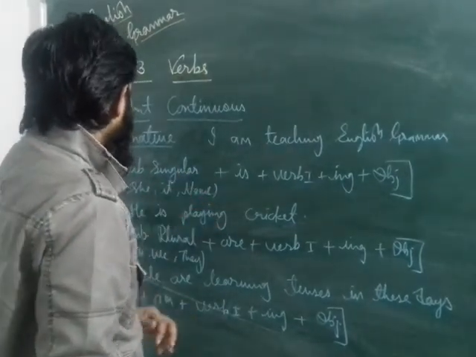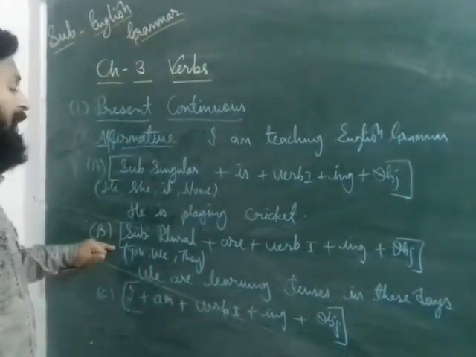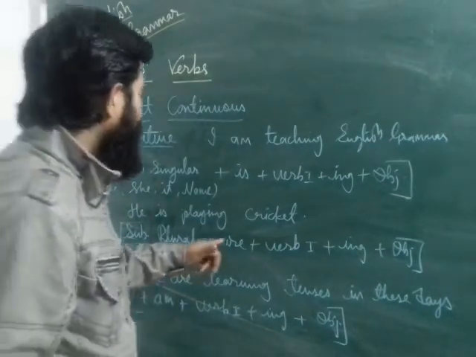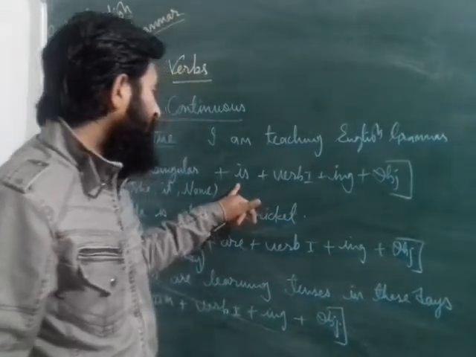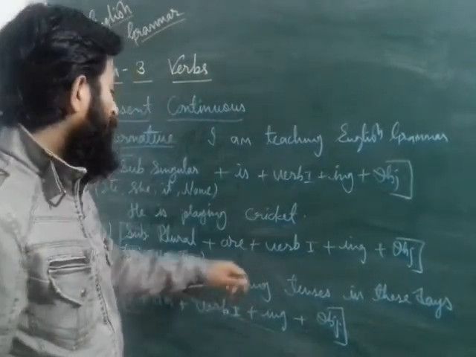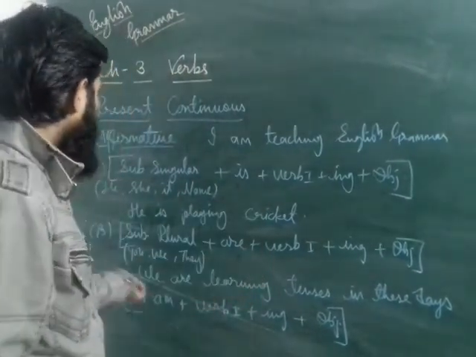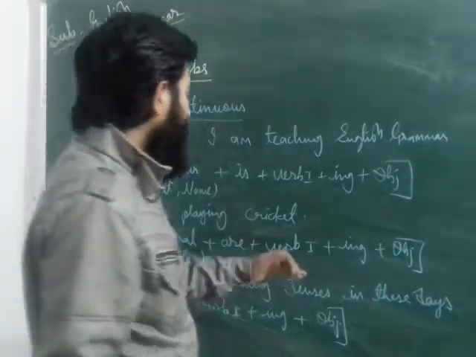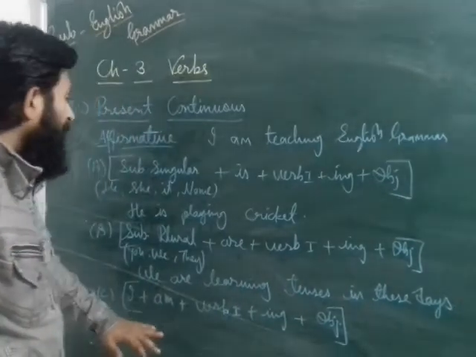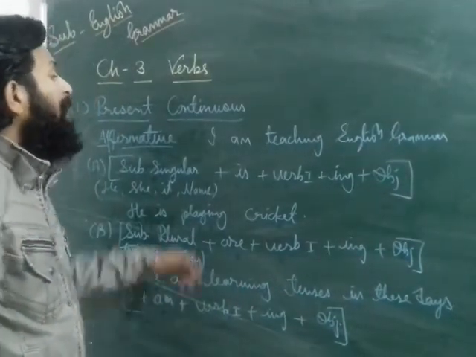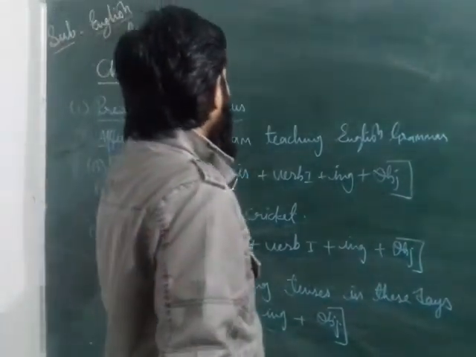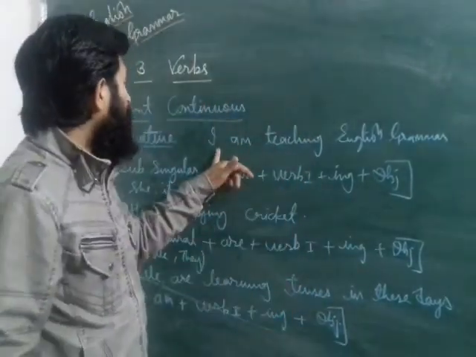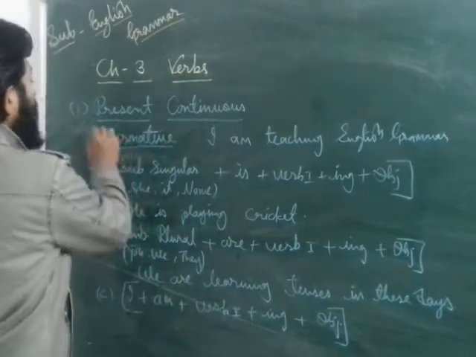That type of thing you also have to put in your mind. And if the subject is plural, then also you have to put in your mind like that. Where you use is, here you have to use are. Like we are going to Jaipur, they are making tea, you are learning English grammar. If the subject is I, then you have to use the helping verb am. Like I am teaching English grammar, I am beating you, I am eating chocolate. That type of thing you have to mention in present continuous affirmative only.